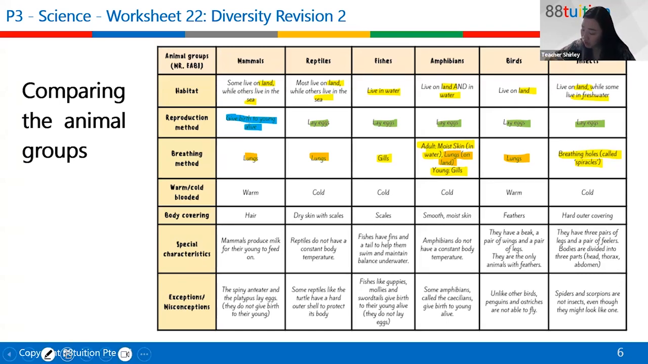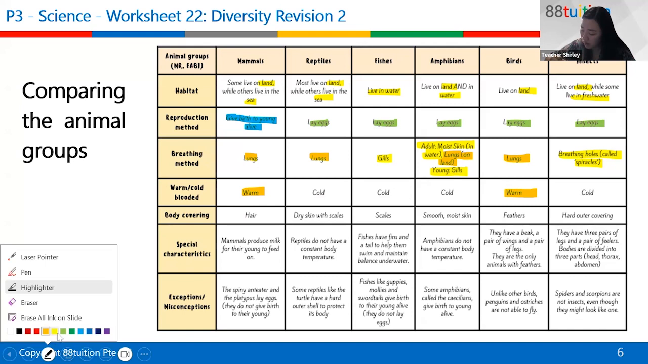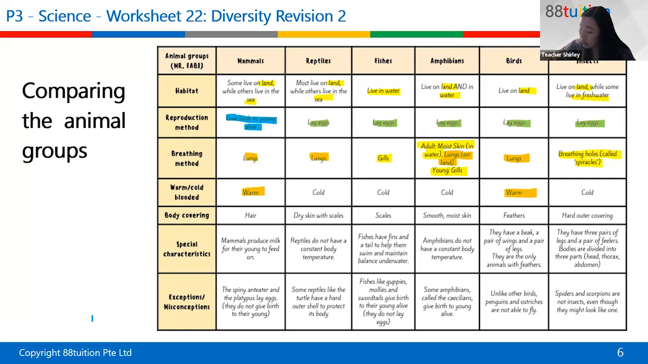In terms of warm or cold-blooded, basically mammals and birds are warm. The rest are cold.